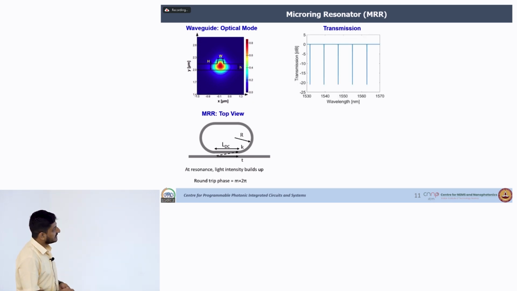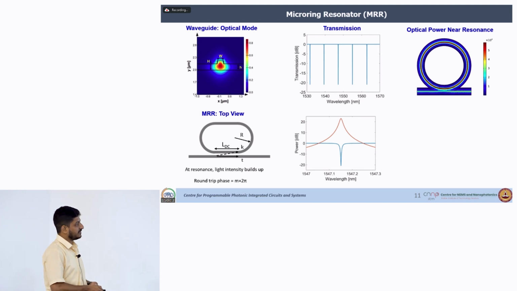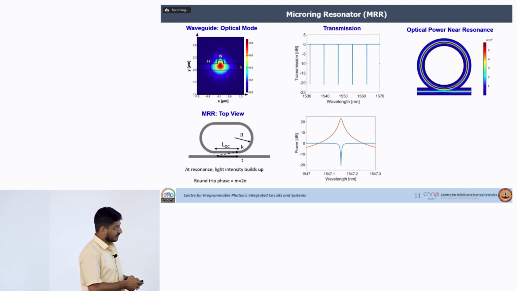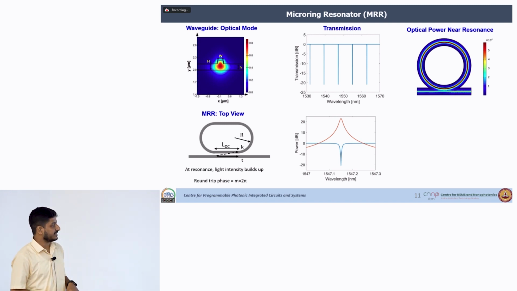Now, if you see, this is the transfer function of these devices. So, whatever dips you are seeing, those dips are nothing but the resonances. So, it is resonances within the cavity. So, at the output you will get a drop. If you zoom into one of these resonances, you will see there is an intensity build up compared to this bus waveguide within the ring, and that is what we will be using for our photon pair generation.